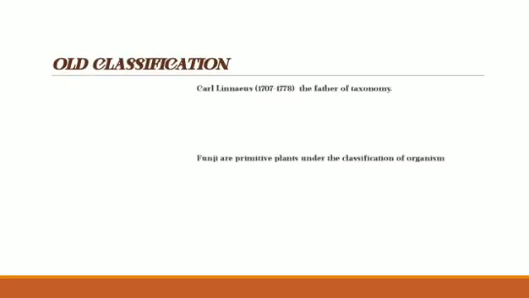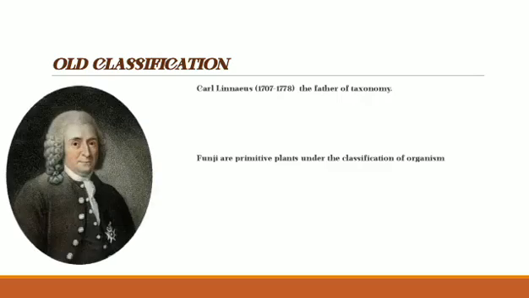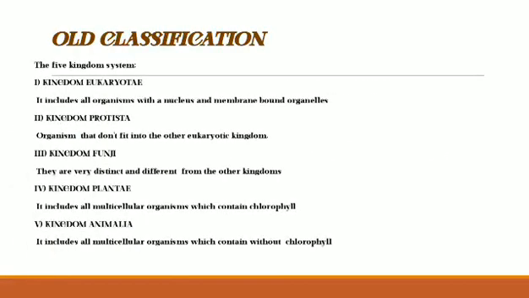According to the old classification, Carl Linnaeus, who is also known as the father of taxonomy, considered fungi to be primitive plants under the classification of organisms. The old classification includes different phyla and kingdoms. There is the 5 kingdom system: kingdom Eukaryotic, kingdom Protista, kingdom Fungi, kingdom Plantae, kingdom Animalia. Kingdom Eukaryotic includes all organisms with a nucleus and membrane bound organelles. Kingdom Protista includes organisms that do not fit into the other eukaryotic kingdoms.